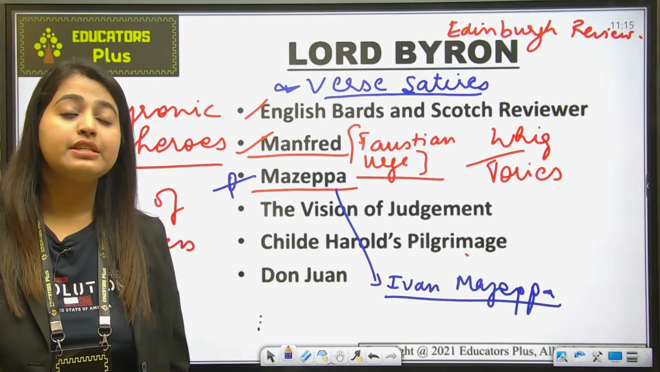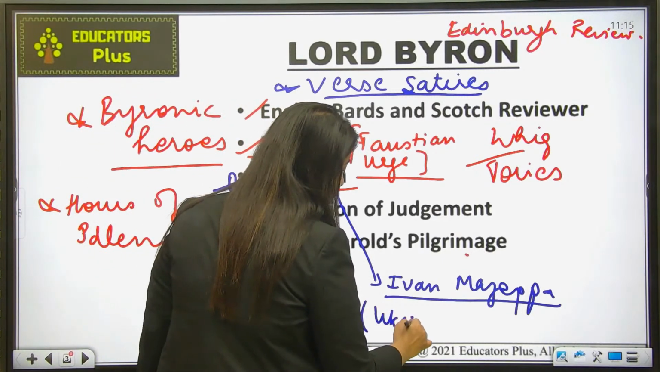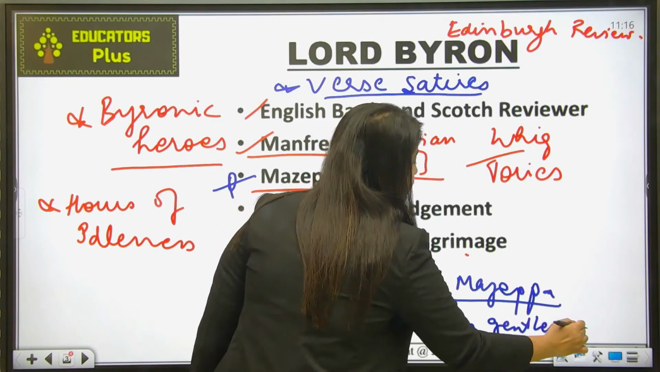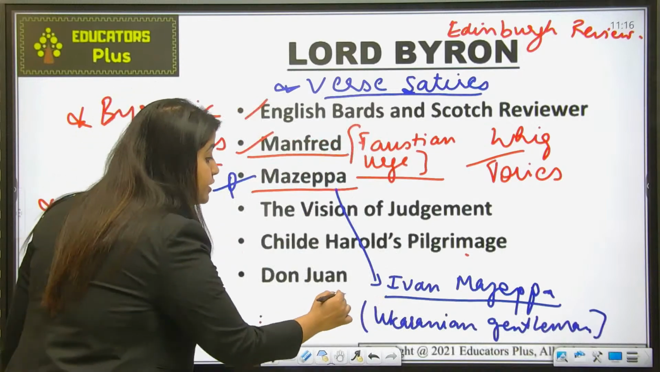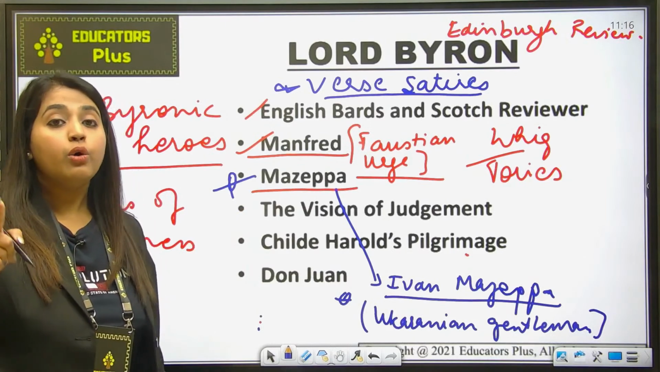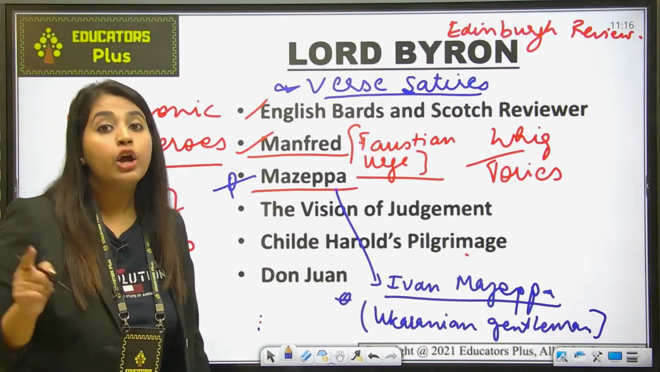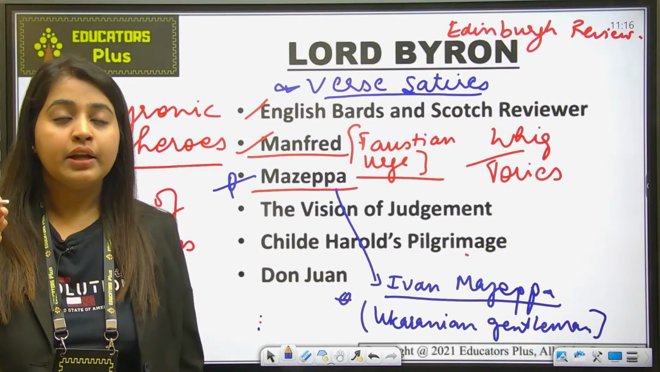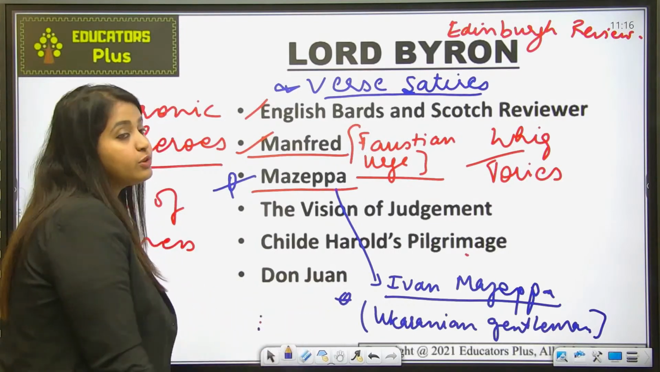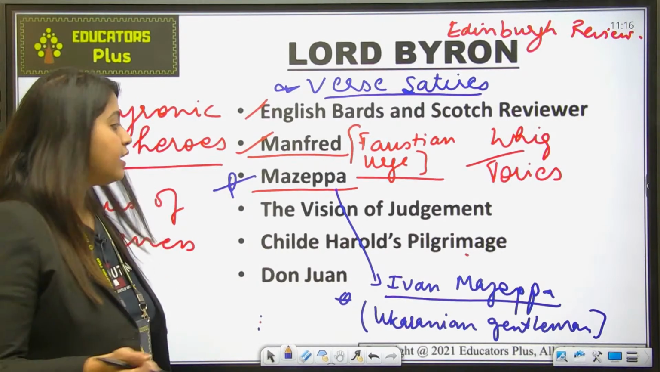And who was Ivan Mazeppa? He was a Ukrainian gentleman. Please remember this because this question has already come in NET: who is Ivan Mazeppa in the work Mazeppa? He is a Ukrainian gentleman, who is also known as the gentleman of Hetman or Ukrainian Cossacks. So you have to remember that he is a Ukrainian gentleman. Okay, I hope you will remember this.